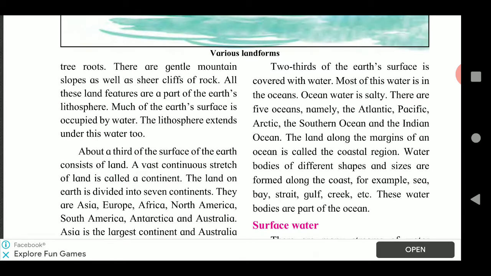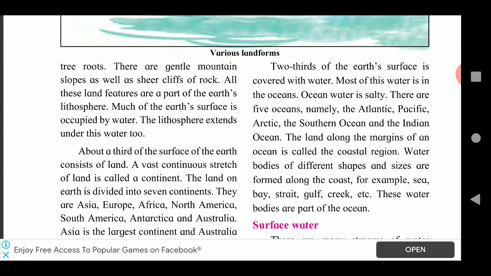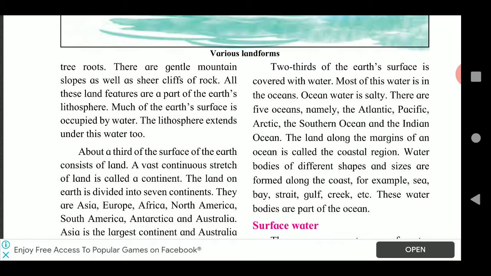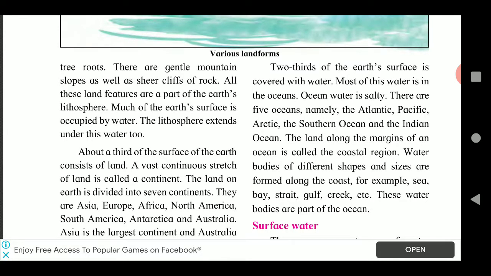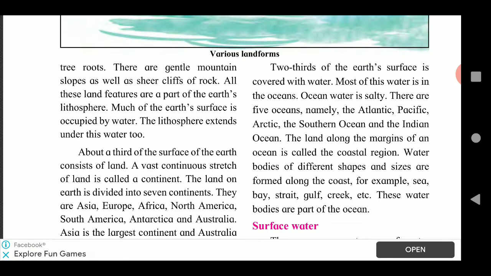The land is not even in all places. The land is not the same in all places. The unevenness gives different shapes to the land in different places. Means what? In some places it is very big.